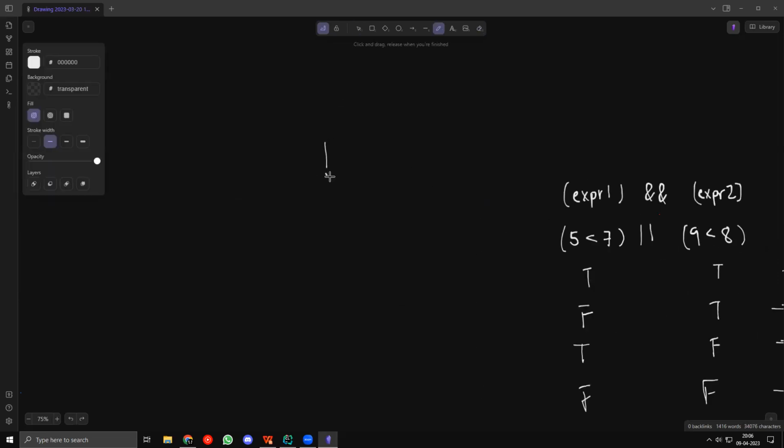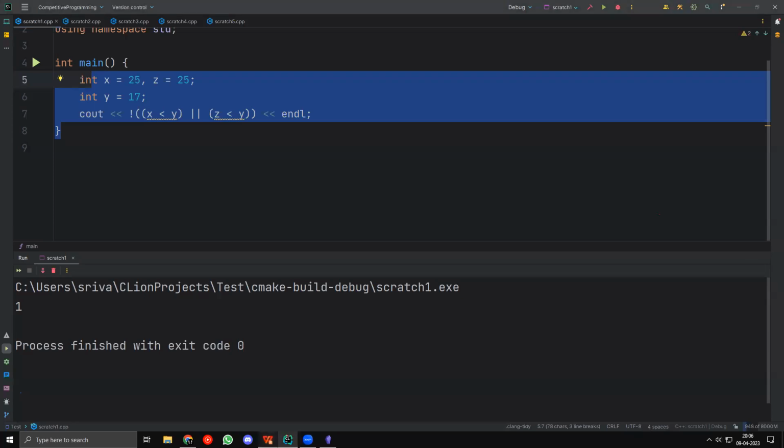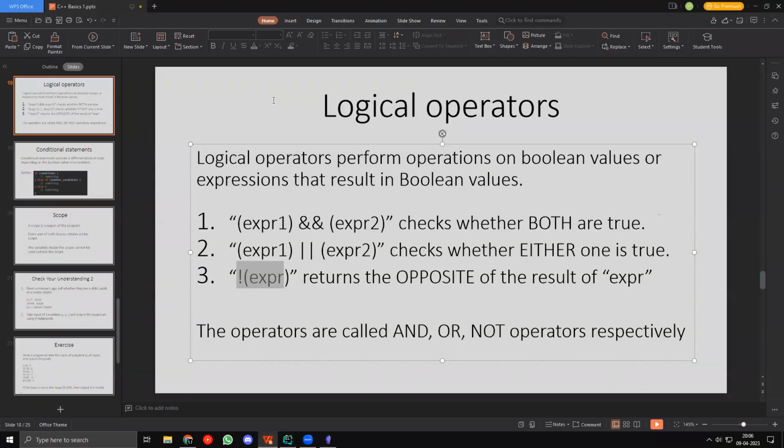Like NOT of A is equal to B is the same as A not equal to B, right? So if I take NOT of A equal to B, that's just A not equal to B. So I just have this. Okay, now these are basically logical operators.